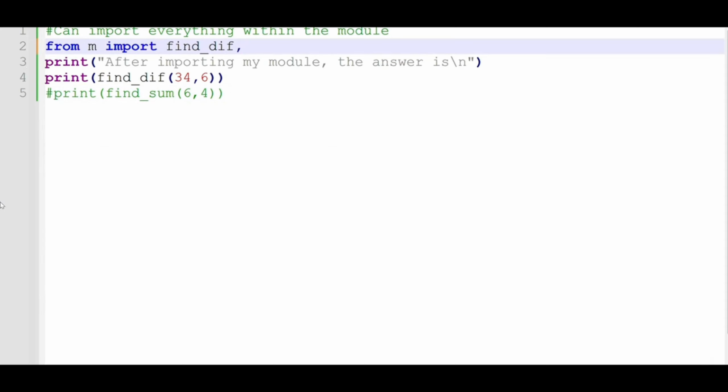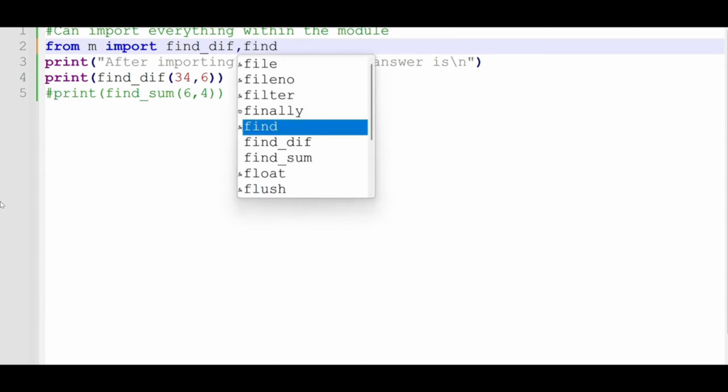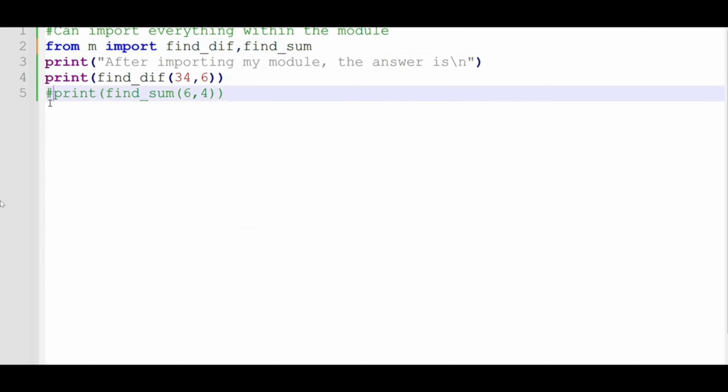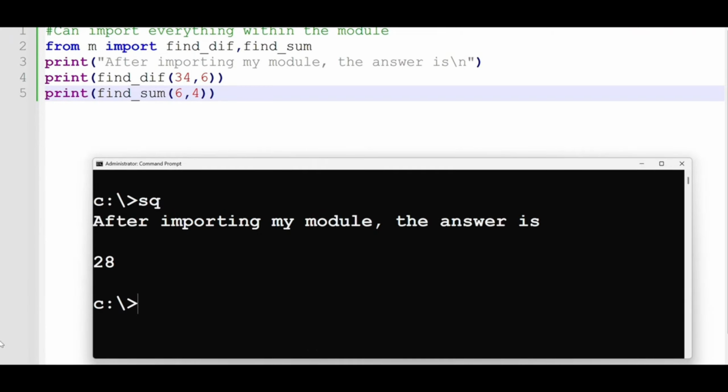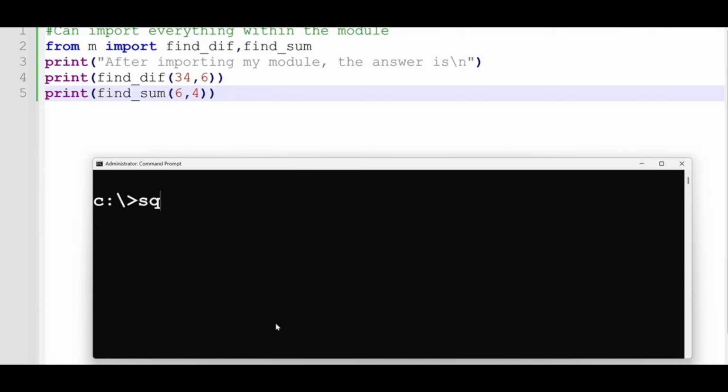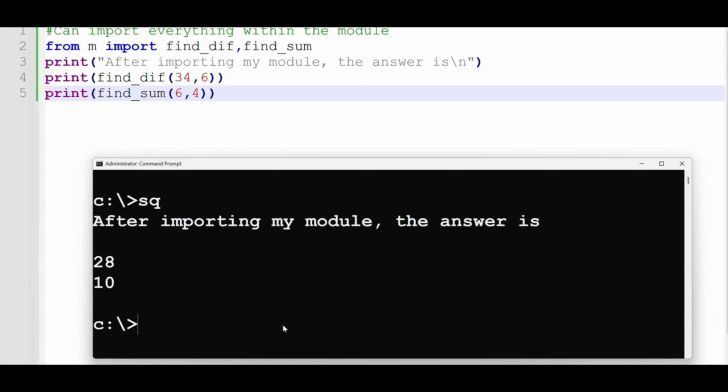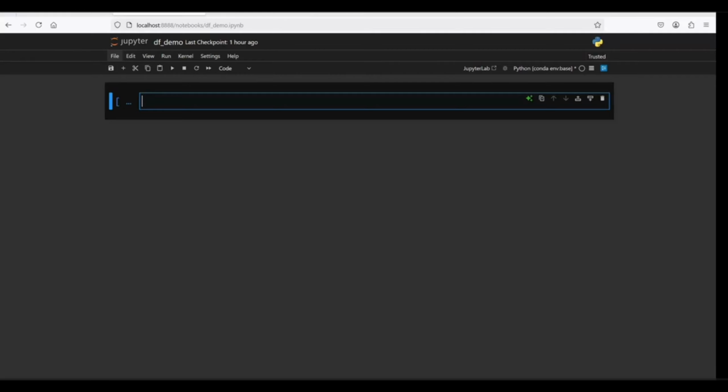And then the other thing I want to mention is that you can import multiple functions from your own module. You can also import multiple functions, like here I'm importing both functions from the module called m. And then I want to print, clear the screen, I want to print the results. You can see that once I import multiple functionalities, it works.